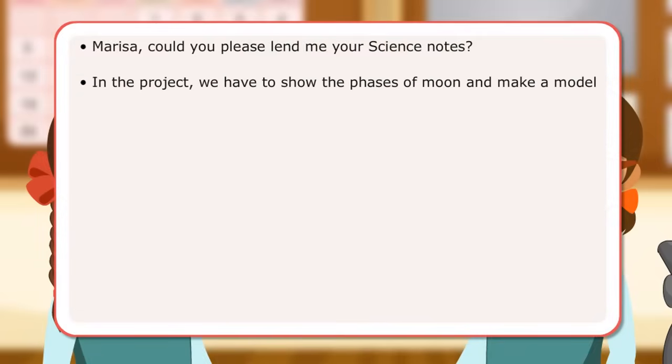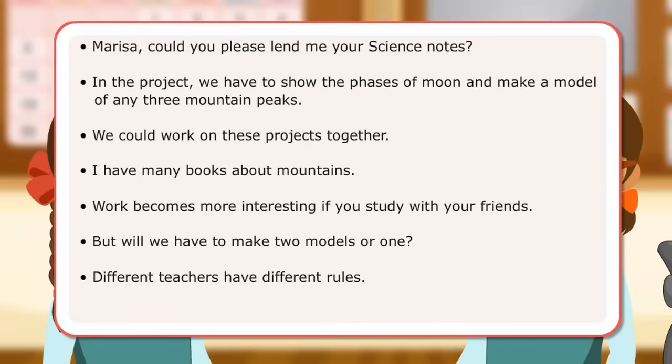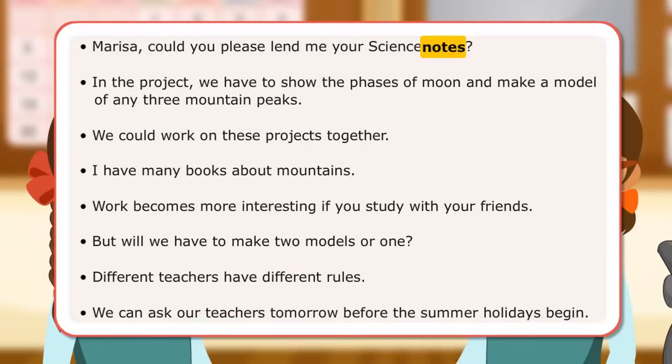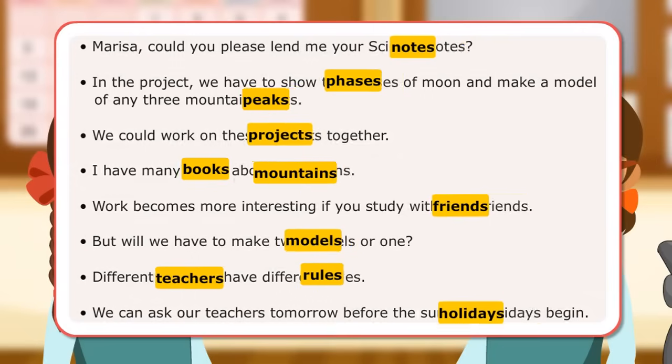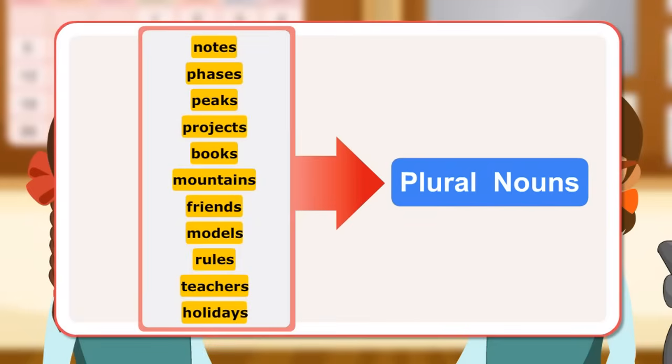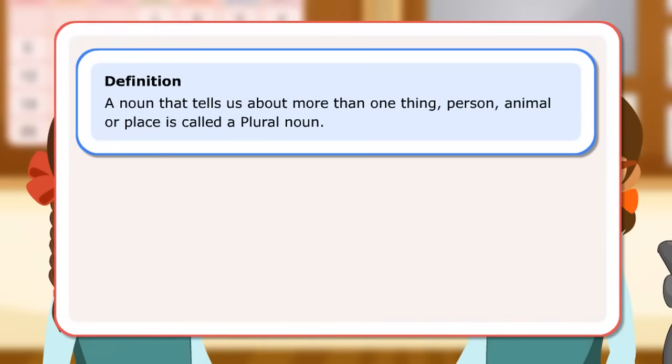The girls speak about more than one thing, place, or person several times in their conversation. The words notes, faces, peaks, projects, books, mountains, friends, models, teachers, rules, holidays are examples of plural nouns. Definition: a noun that tells us about more than one thing, person, animal or place is called a plural noun.